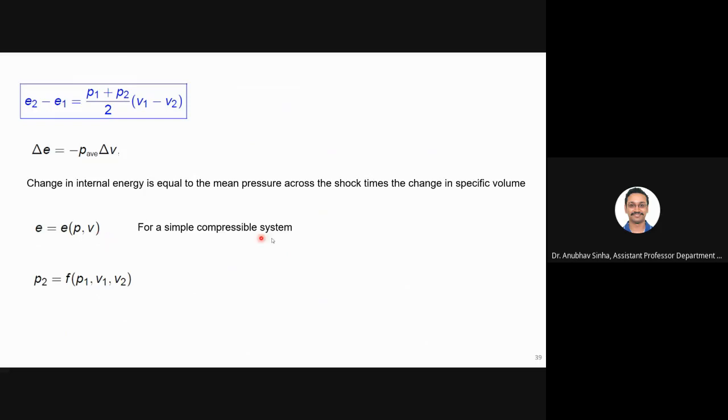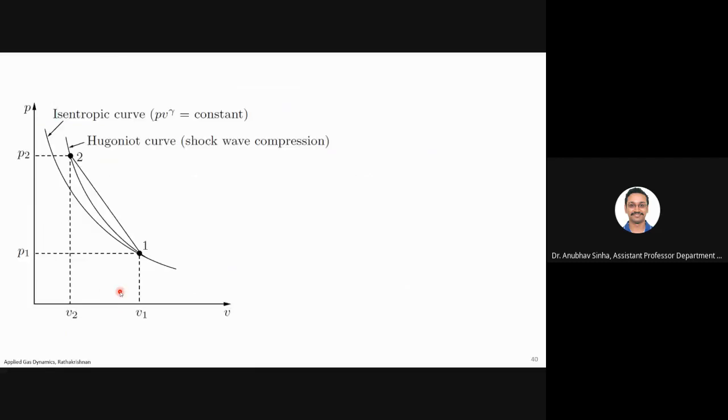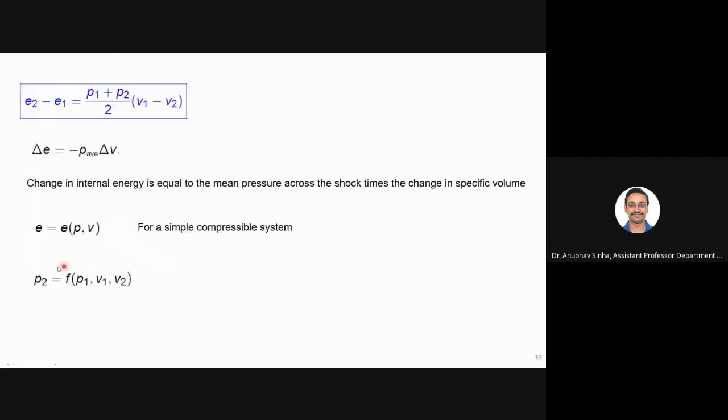So for a simple compressible system, I can write that pressure P2 will be a function of E1, V1 and V2. This is how we define or draw the Hugoniot line.